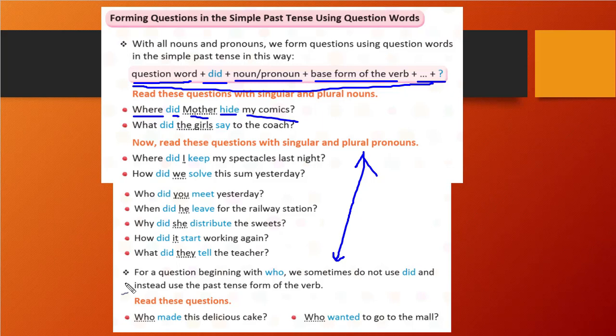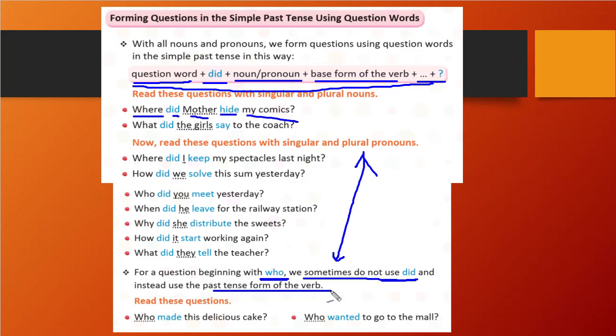Let's see, there are some points given. For a question beginning with who, sometimes we do not use did. This is a very important point. When we are making a question with who, it is not necessary that we will use did. Instead, we will write the past tense form of the verb.